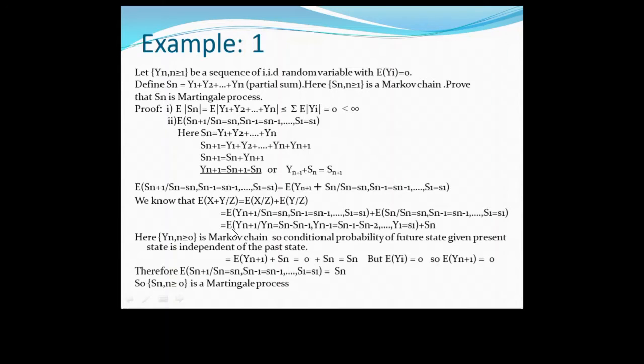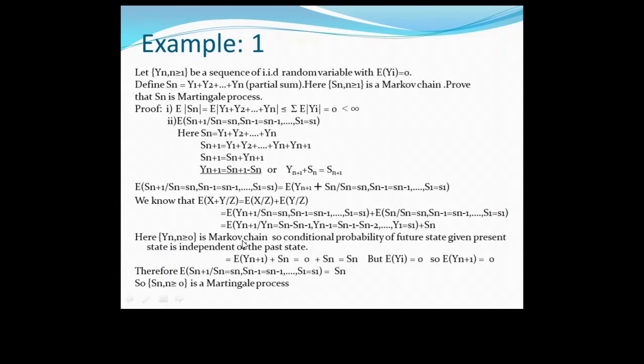Now we write this in terms of Y, using this formula: Yn is equal to Sn minus Sn minus 1, Yn minus 1 is equal to Sn minus 1 minus Sn minus 2, up to Y1 is equal to S1. Now the expected value of Sn given Sn, the answer is what? Sn. You already know this.